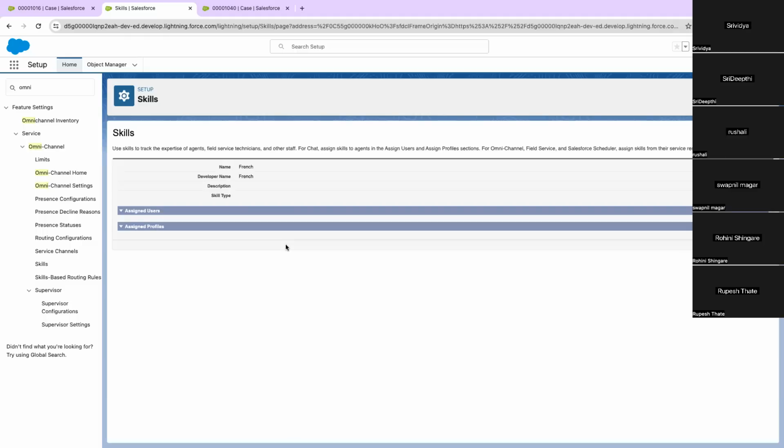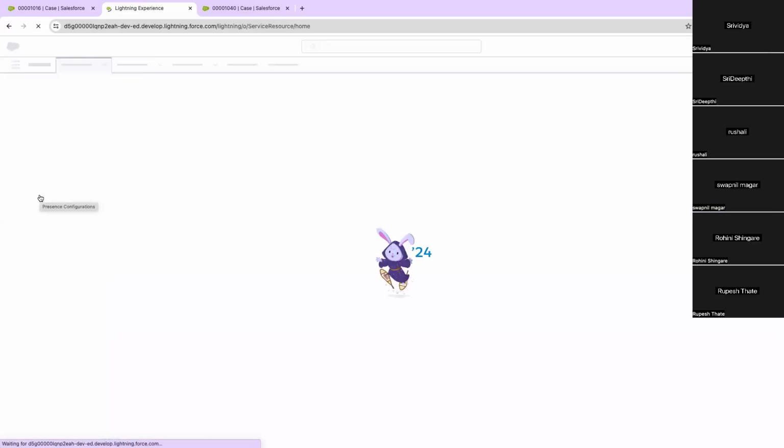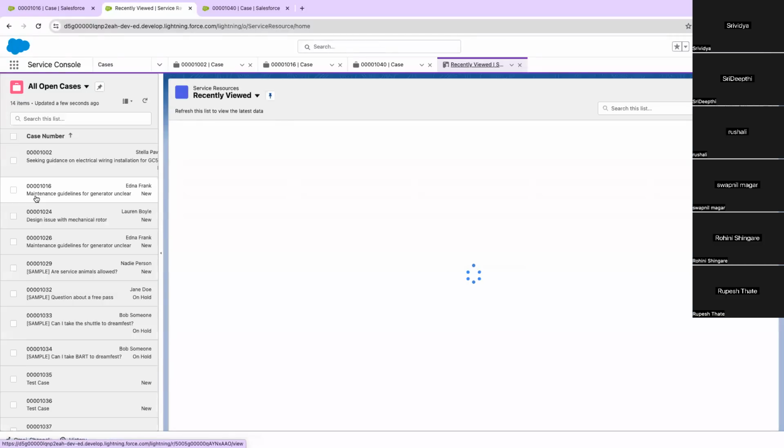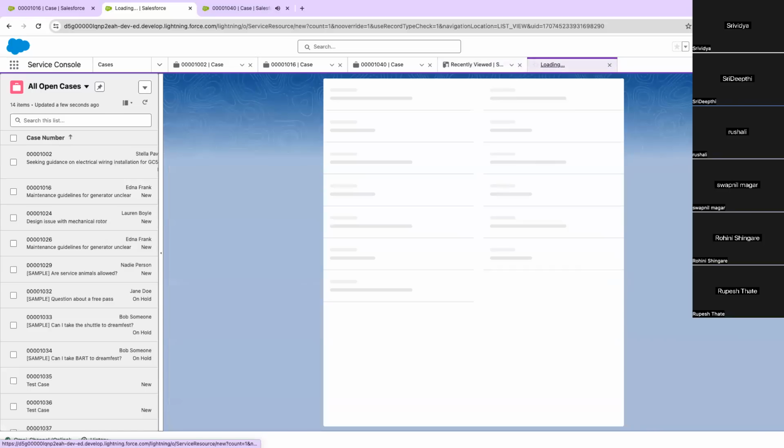Now, the moment you create these skills, the second step is to create the service resources for the users you have in Salesforce. Currently I do not have any service resource.